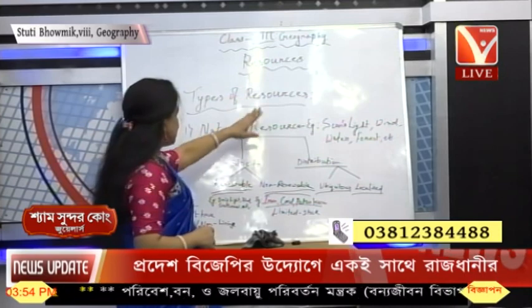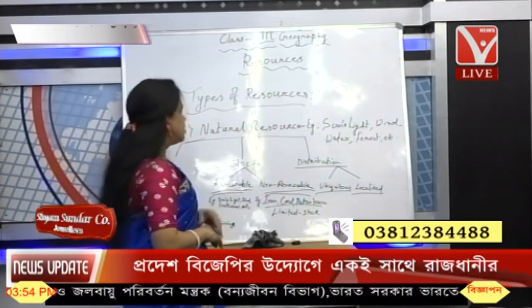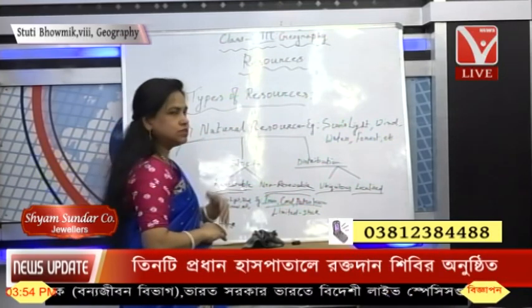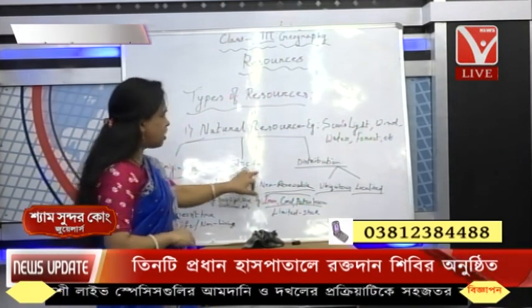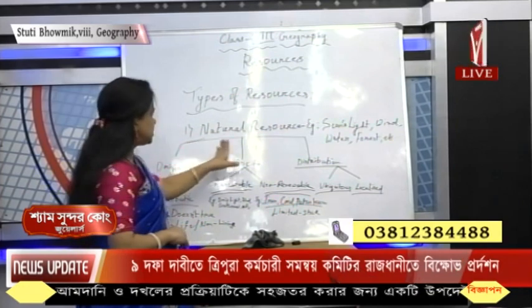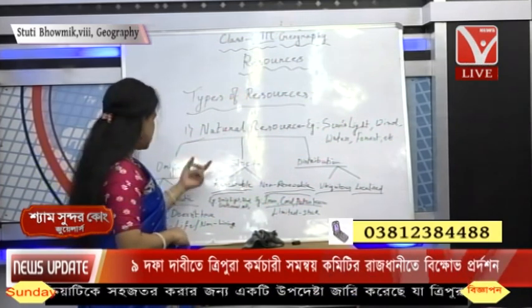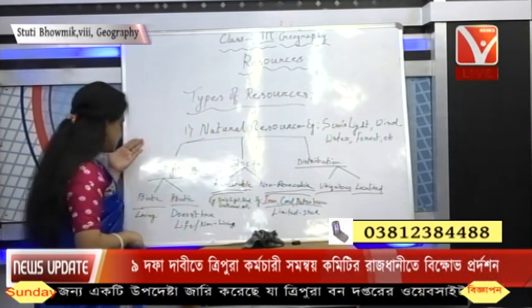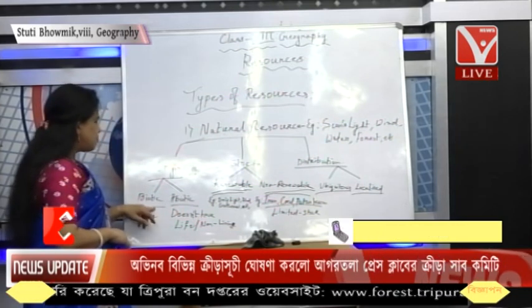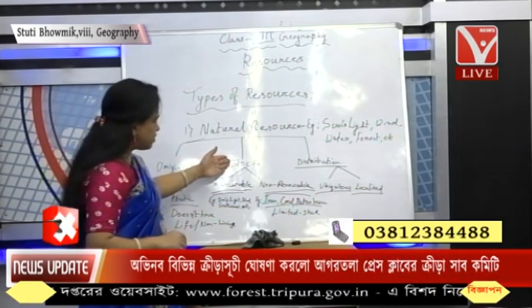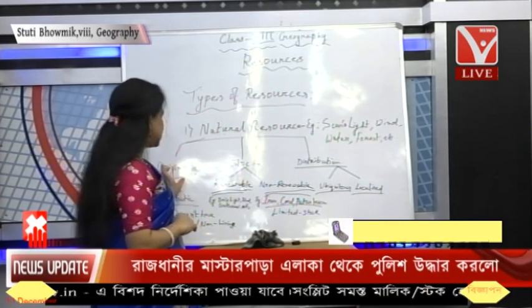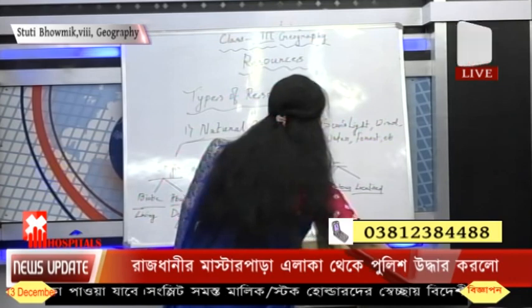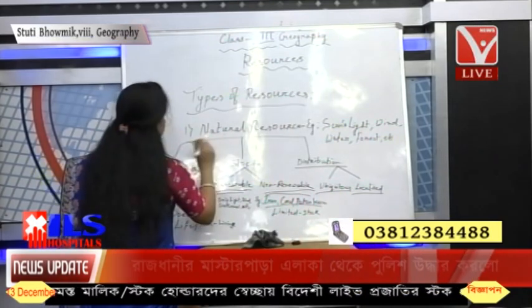So you can see the types of resources that we have discussed today. We have discussed the natural resources and the various parts of it, from the origin, from the stock, from the distribution. Into these basic things the natural resources are divided, and on the basis of the origin we have divided them into biotic and abiotic resources. From the stock we have divided them on the basis of the stock. These are the bases, let me make it clear.